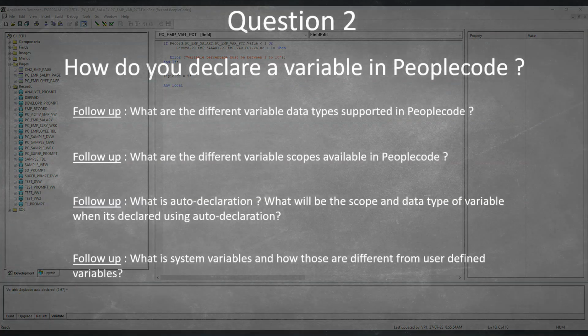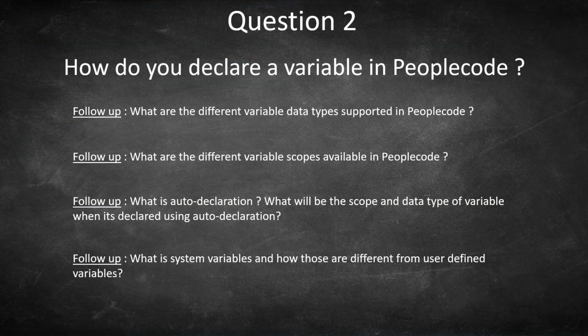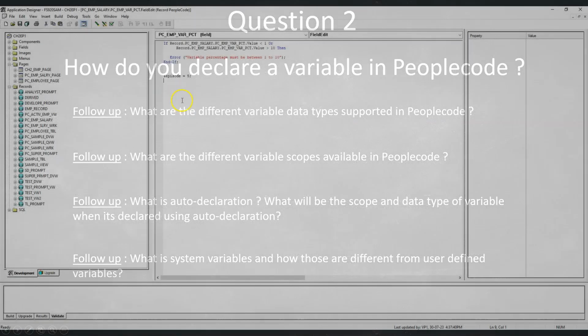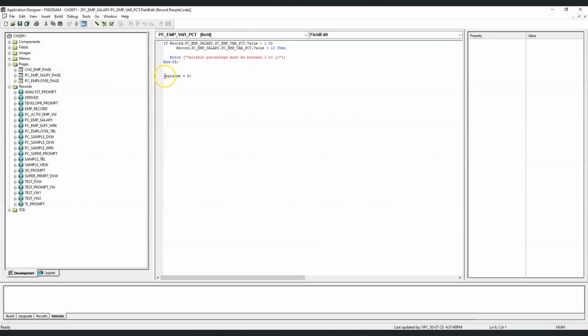Another follow-up question is, what are system variables in PeopleCode and how are those different from user-defined variables? So we just saw an example of a variable called episode. As we, as a user, declared this variable, this is called a user-defined variable, and user-defined variables start with this ampersand sign.